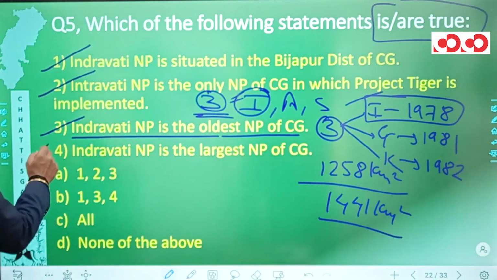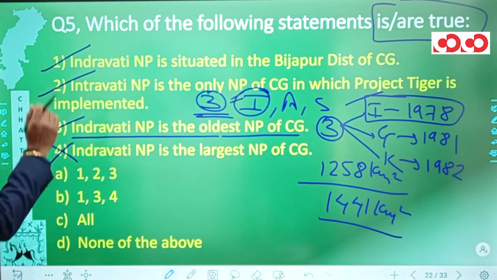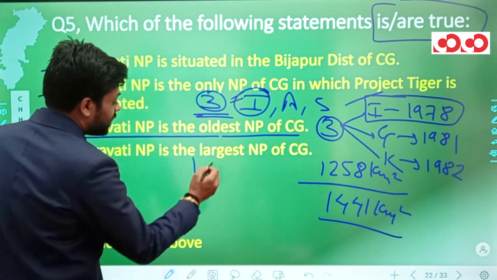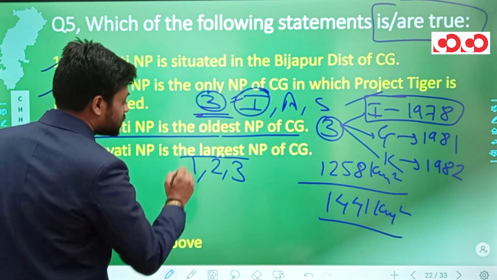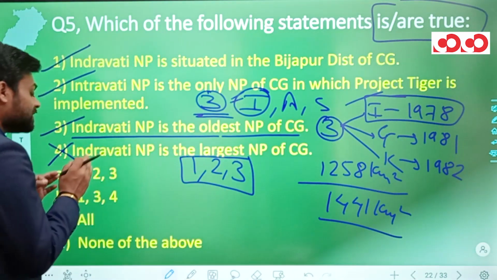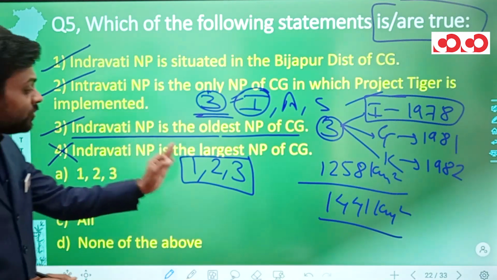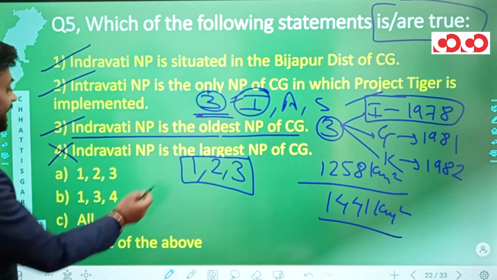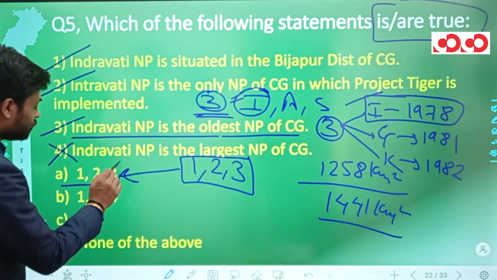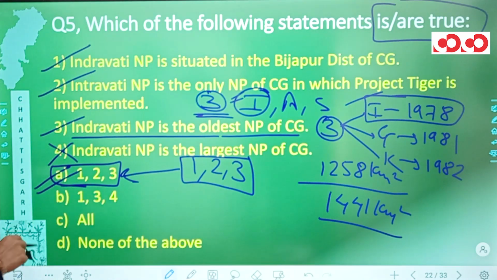So this statement is actually incorrect. So which of these statements are true? Statements number 1, 2 and 3 are true. So what we have to do? We have to select an option which states 1, 2, 3 are true. Looking at option A, we have this 1, 2, 3. Hence, option number A would be the correct option for this question number 5.